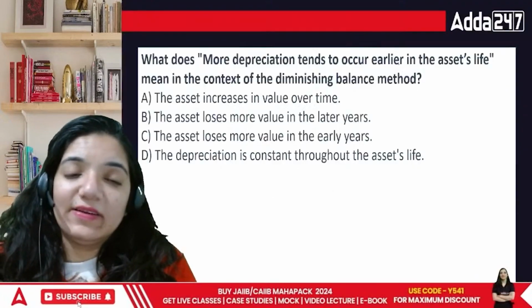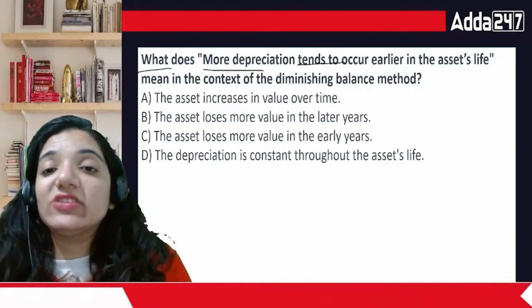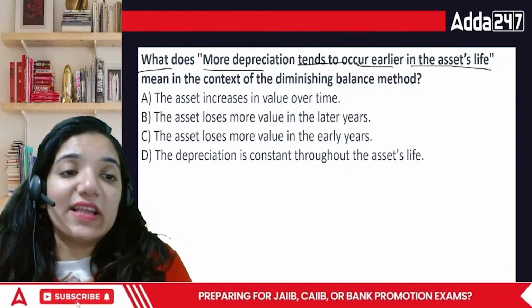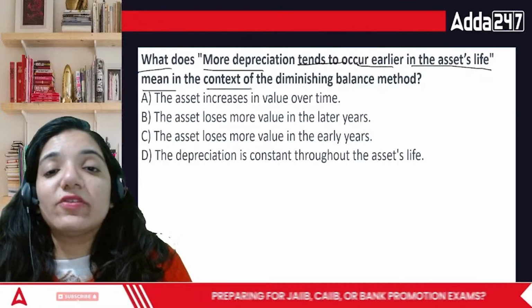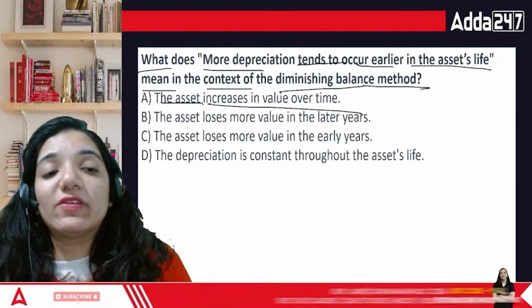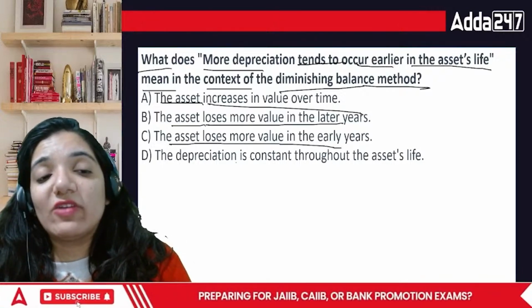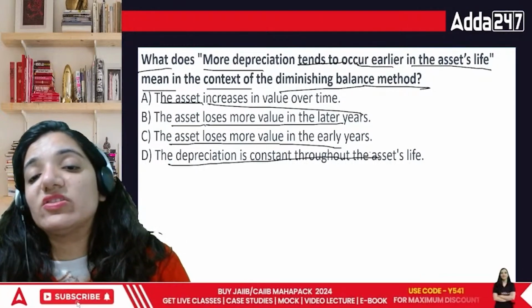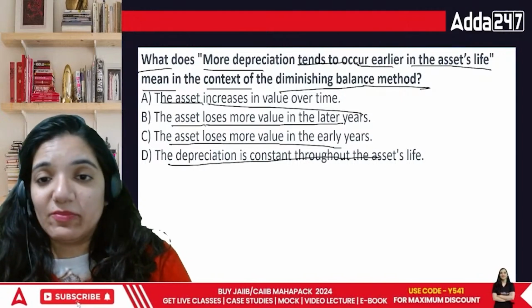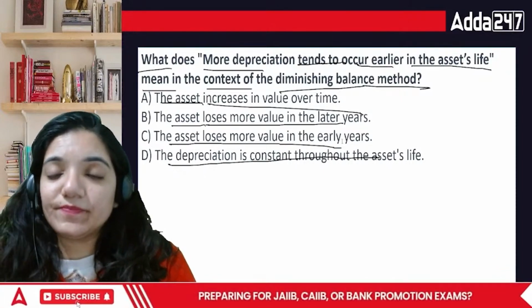So in this case, the correct answer will come out to be the previous year's value multiplied by the percentage rate. Now comes, what does more depreciation tends to occur earlier in asset life mean in the context of the diminishing balance method? The asset increases in value over time, the asset loses more value in the later years, the asset loses more value in early years, or depreciation is constant throughout the life of that particular asset, everyone. What would be the answer in this case?